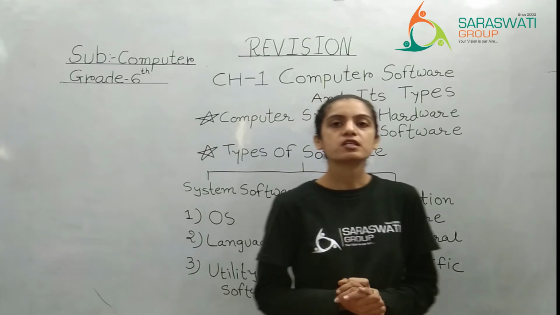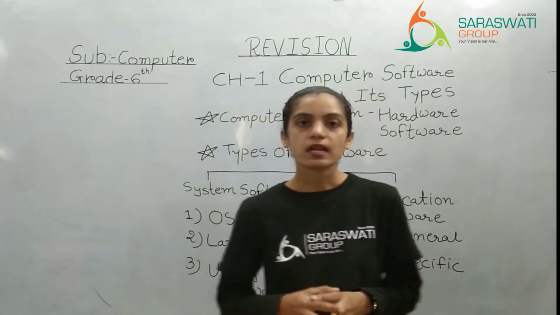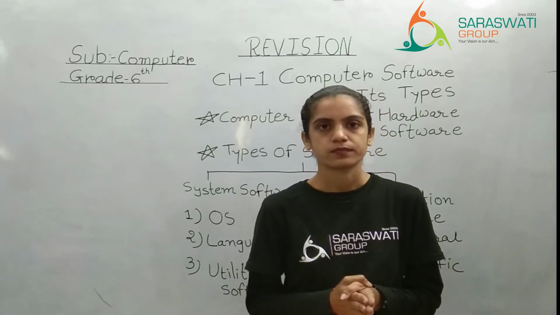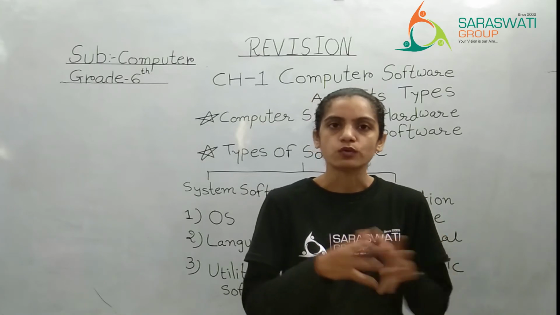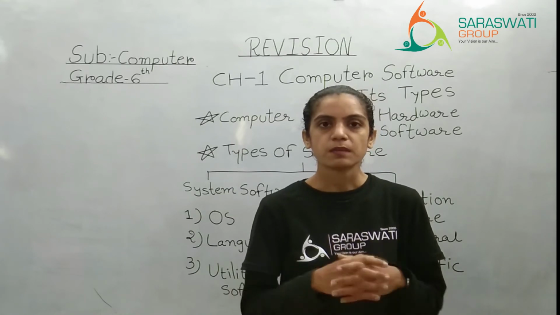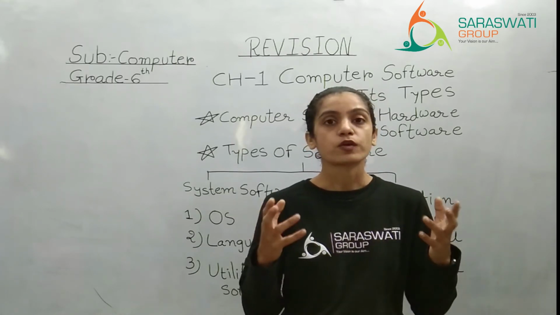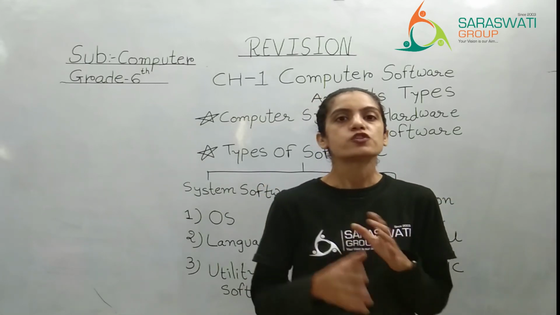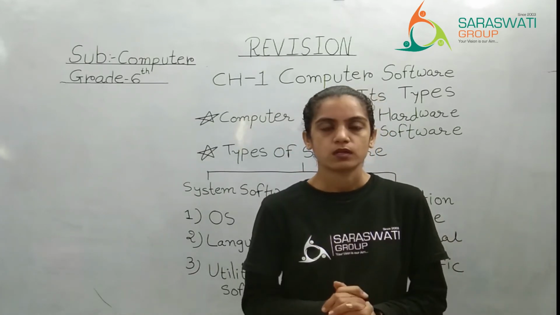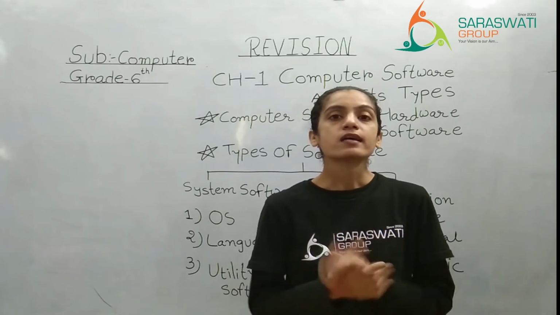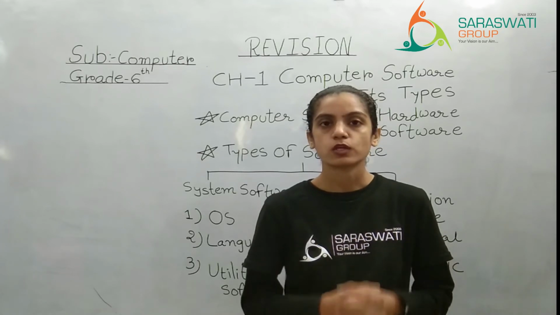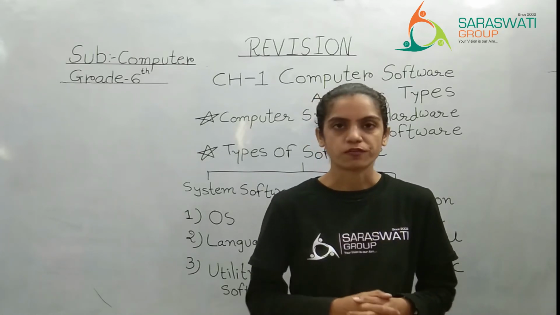Now what is the major difference between these two? When you talk about the general application software, it means generally most of the people are using it. Say for example, typing circulars in school, typing reports in hospital. For both the work, people are using one software, or you can say common software, right? So generally the application software which is used by common people for general purpose, they are considered as general application software, या फिर आप बोल सकते हो general purpose application software.